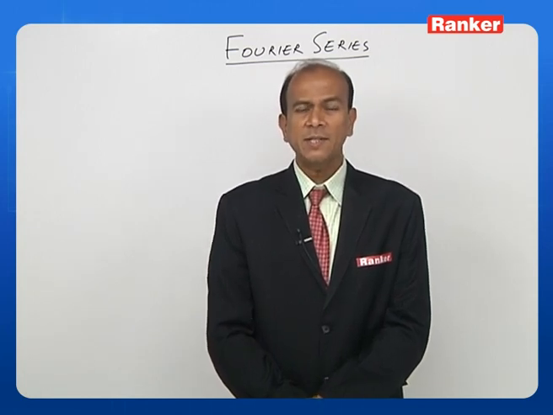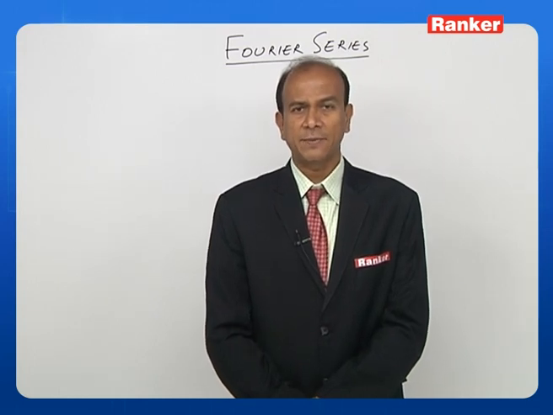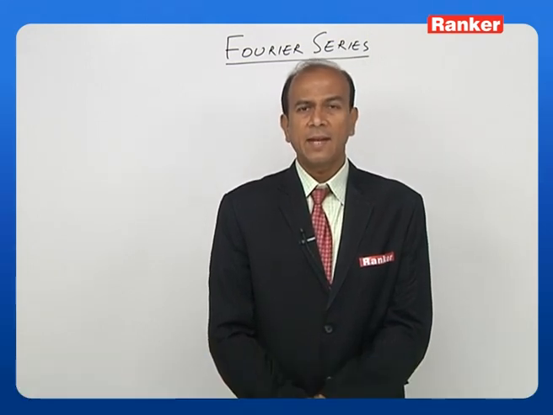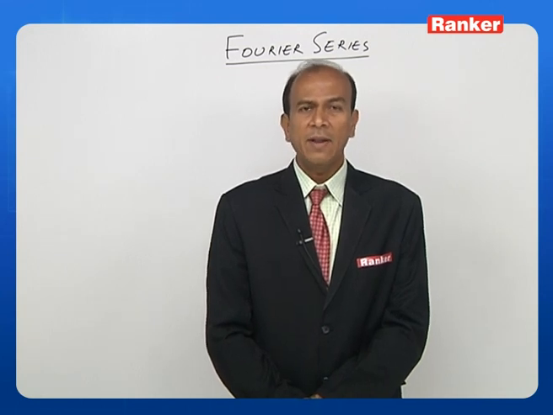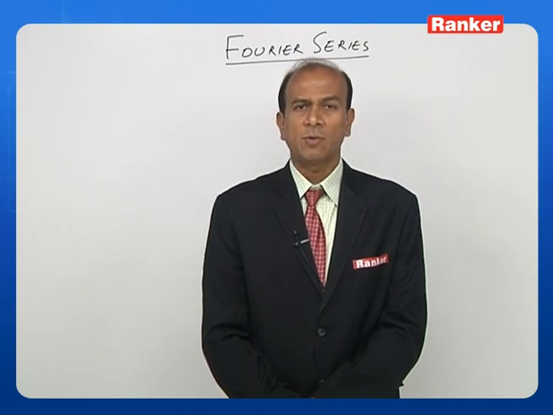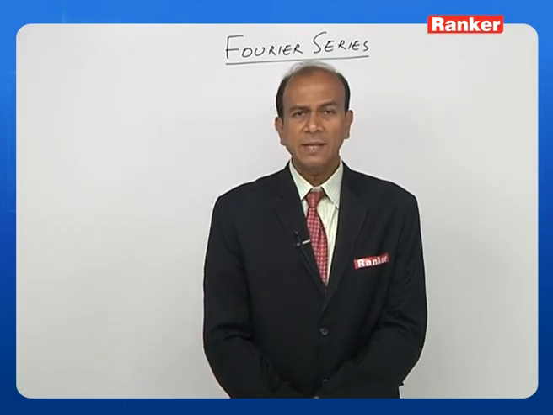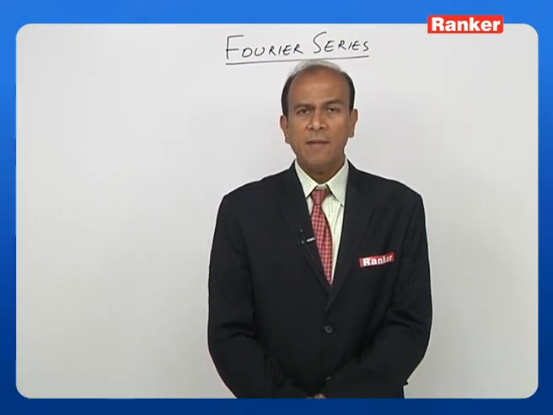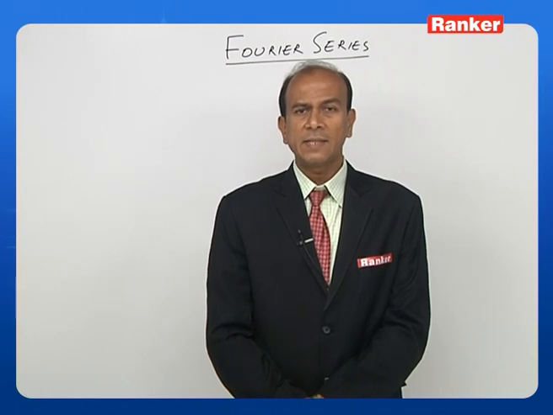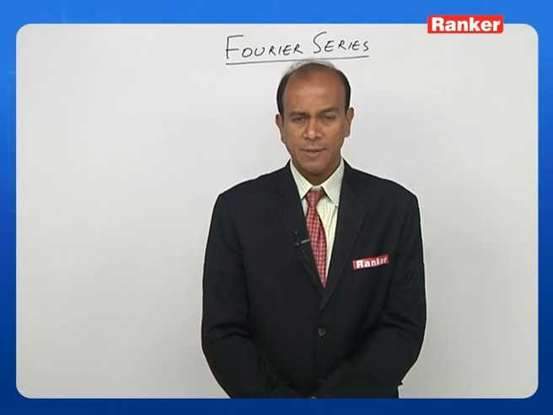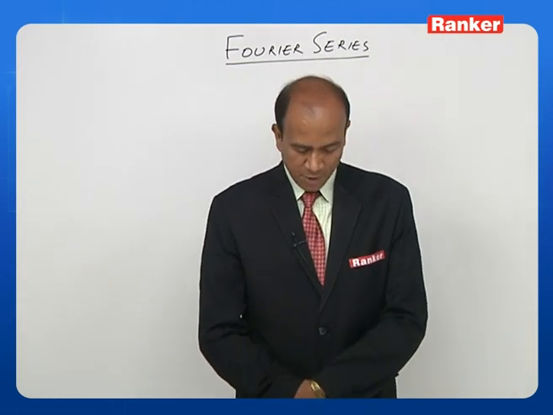So the Dirichlet conditions give us what are called sufficient conditions. So if I am able to satisfy all these four cases, then the Fourier series will exist. Whether the Fourier series will converge for all values or only for certain values, still the Fourier series can exist. So the Dirichlet conditions must be taken, all four of them, and then we can find out whether a Fourier series exists or not. So these are defined as sufficient conditions. Next slide. Let us look at one important note.